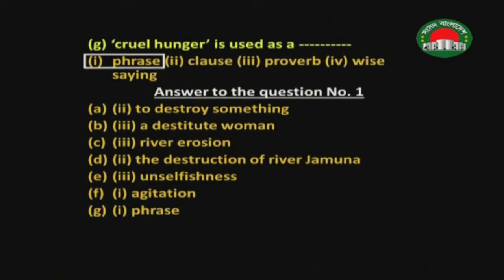And how to write the answers? Like this. You can see, answer to the question number 1. Then you will underline it. Okay? And then you will write the answers vertically, one after another. So this is the proper way of writing the answer of question number 1.